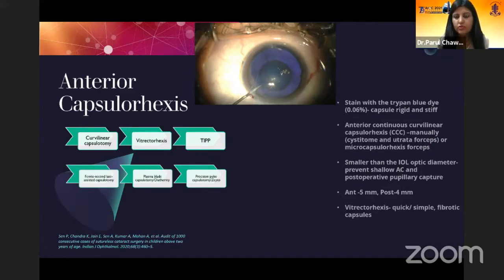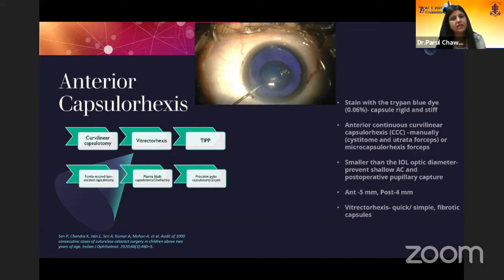Initially the capsule is stained with trypan blue dye, which is 0.06%. This makes the capsule rigid and stiff. Then the anterior capsulorhexis is done with all these techniques. Manual CCC is the best. It has more strength, and a size smaller than the IOL optic diameter should be preferred, to prevent AC shallowing and postoperative pupillary capture.